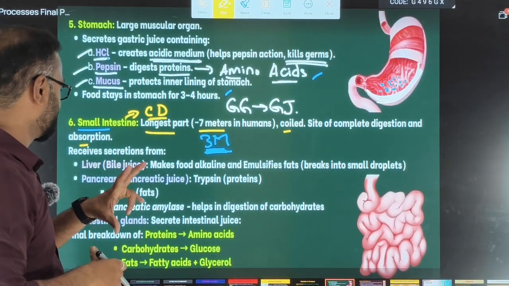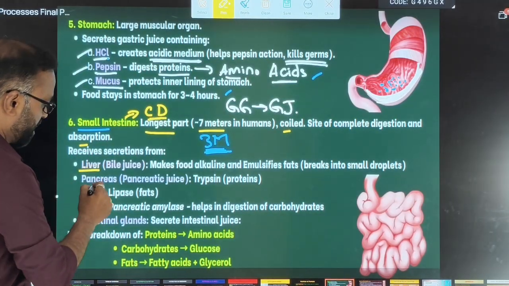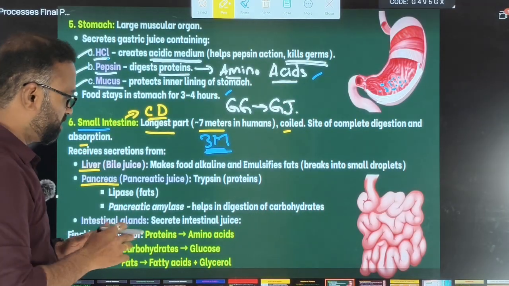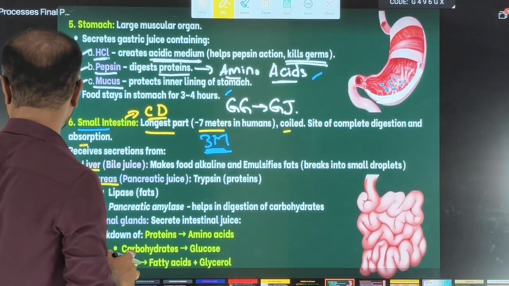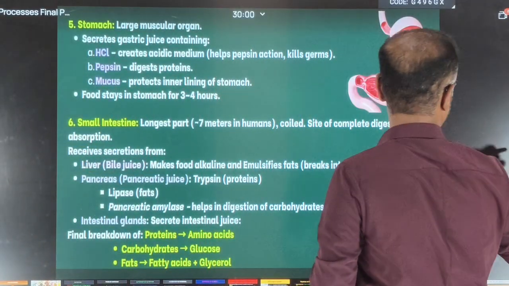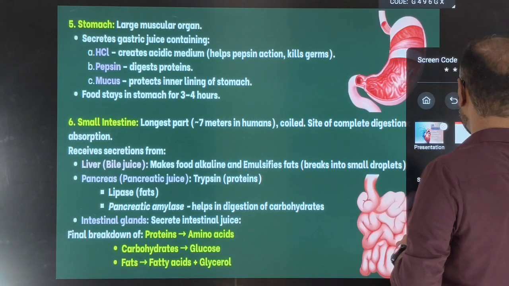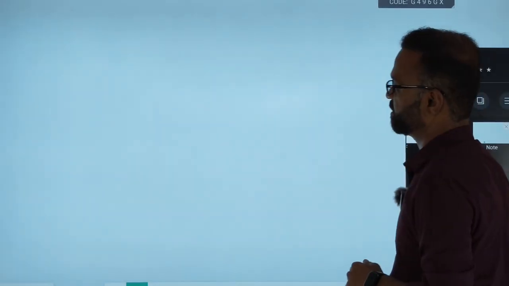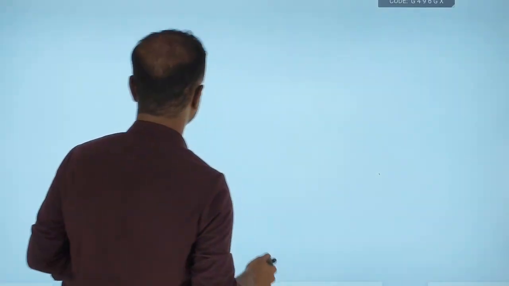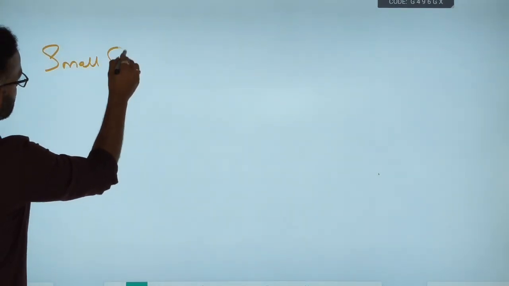Now, two major glands are associated with the small intestine. One is the liver, another one is the pancreas. Let me explain a little bit better in a separate scheme, so it will be helpful for you. Yes, this is better. Now see here. We are discussing the small intestine.